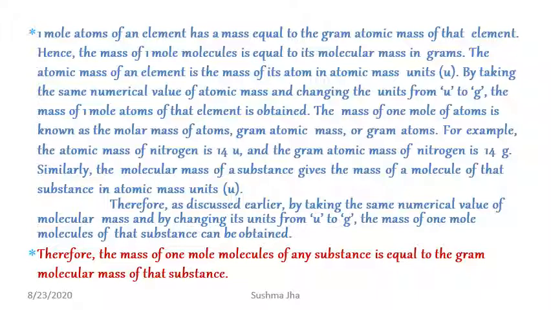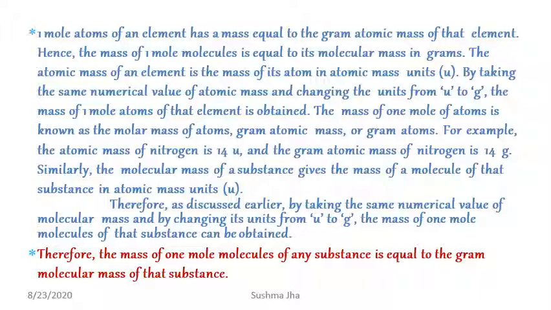The mass of 1 mole of atoms is known as gram atomic mass or gram atom. For example, the atomic mass of nitrogen is 14 unit, so the gram atomic mass of nitrogen is 14 gram.